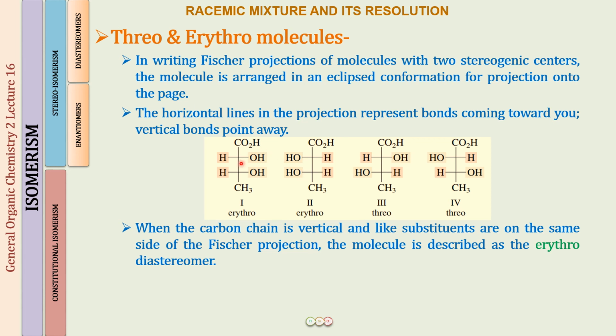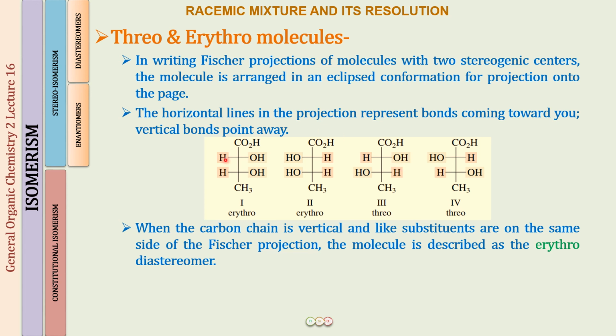And when I compare structure number 1 and structure number 3, they are related to each other as diastereomers, because they are not mirror images of each other. This erythro molecule is an erythro diastereomer for structure number 3. Okay, I hope this is clear. So that will make the understanding easy just by the name.